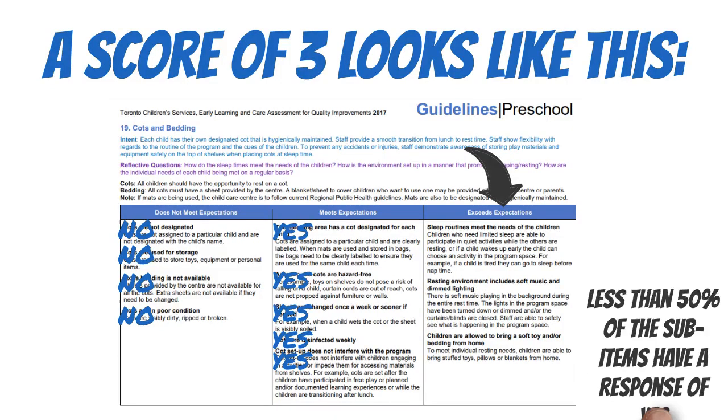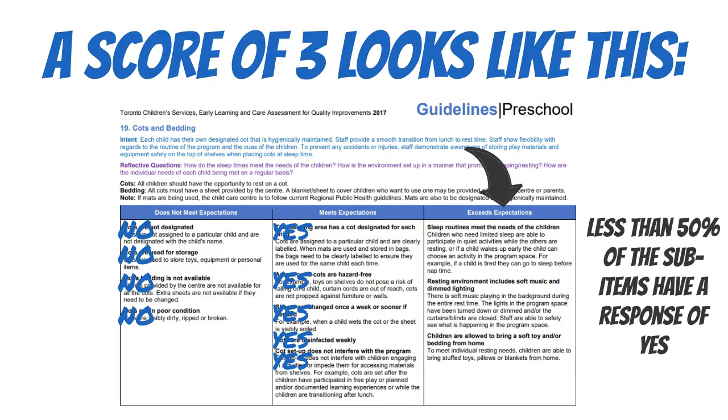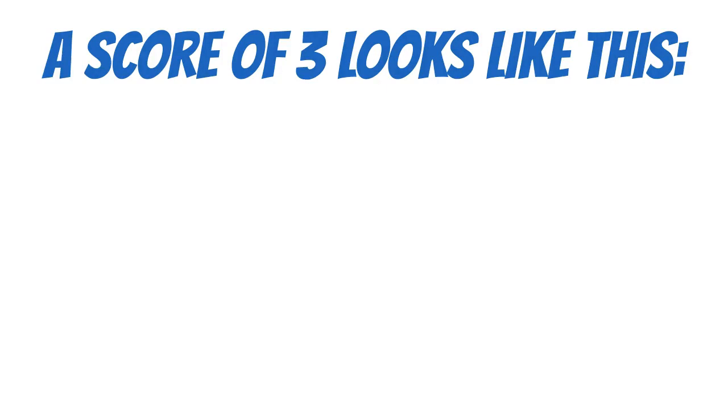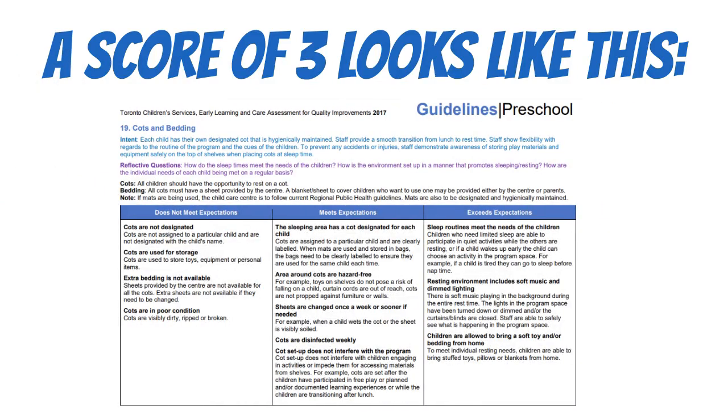Now, if less than 50% of the sub-items in the exceeds expectations column are met, this would result in a score of 3. In this example, it would mean that only 1 sub-item was marked as yes. Here's another way to score a 3. The does not meet expectations column has all the sub-items marked as no. The meets expectations column has all the sub-items marked as yes. And the exceeds expectations column has all the sub-items marked as no.